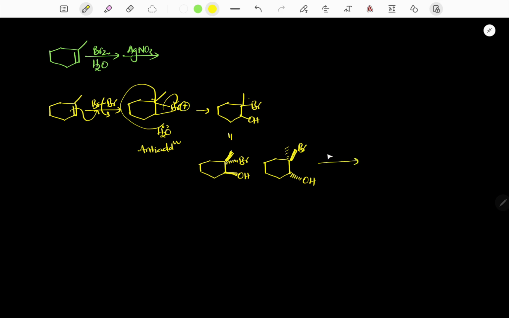Now it is treated with AgNO3. So AgNO3 removes the Br minus completely and forms the corresponding stable carbocation. Now here we expect migration because this carbocation can become more stable. So after migration, both molecules are converted like this.